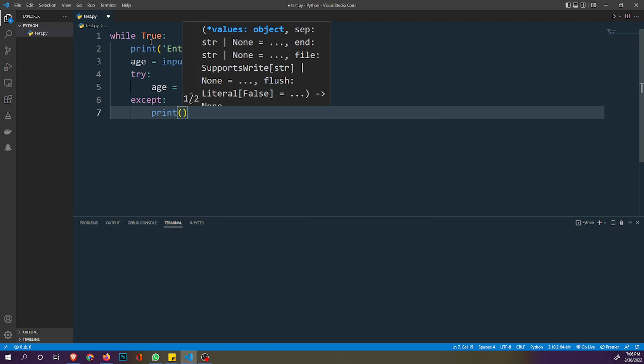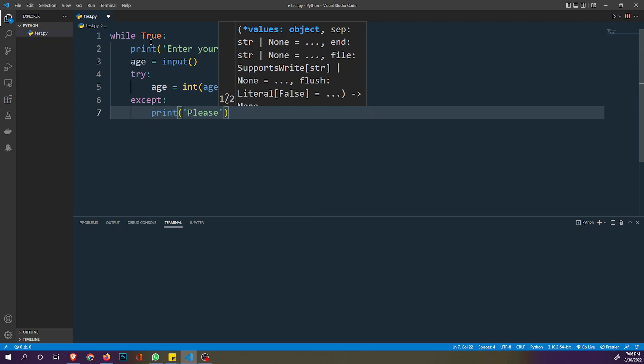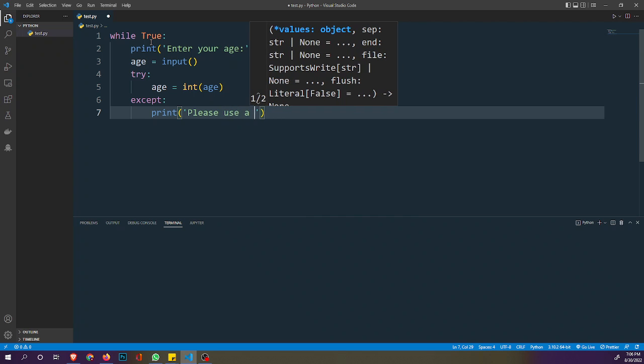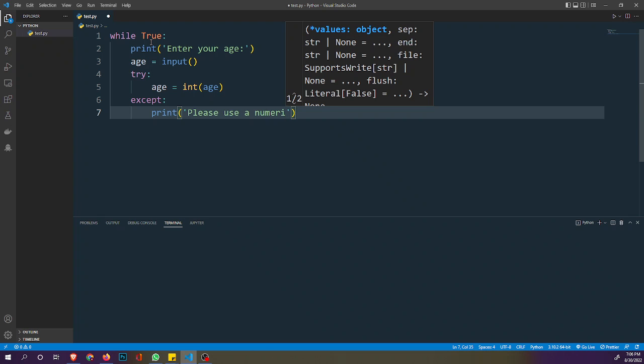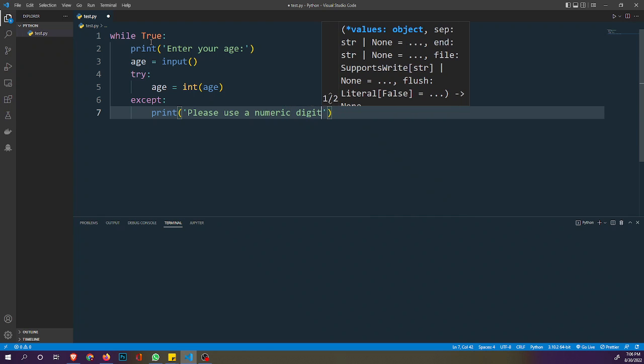We want to say please enter a numeric value. If the user enters a string, of course we want to say please use numeric digits.